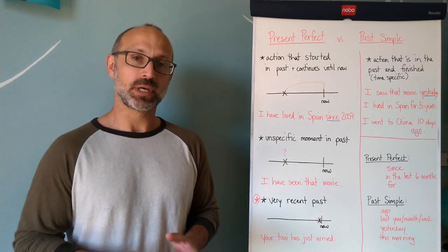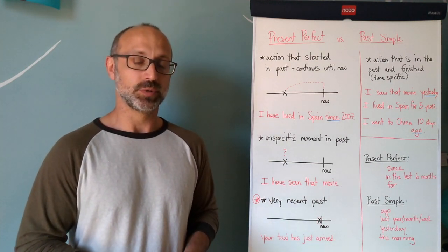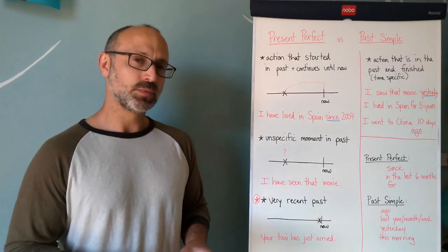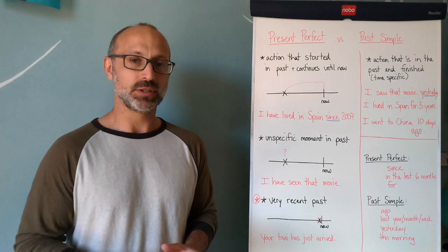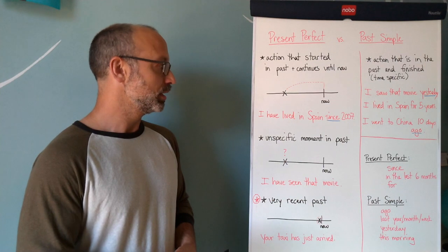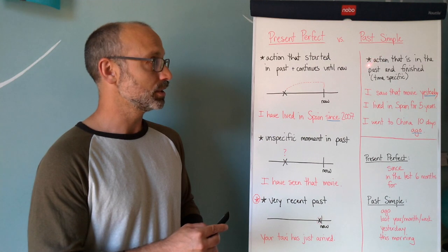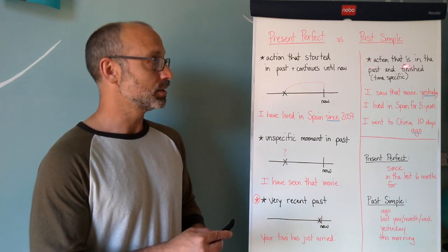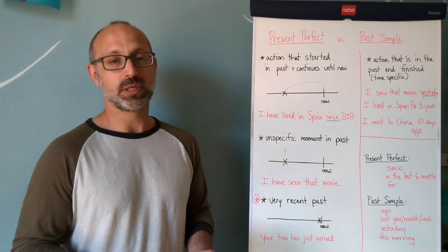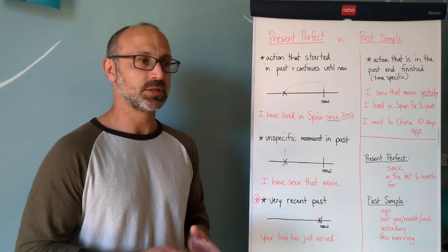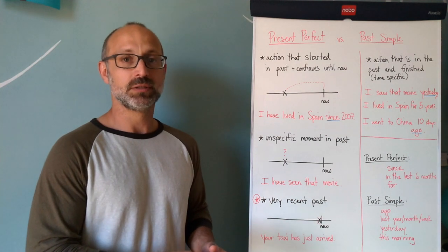So now if we get more time specific and we say, for example, last year, then we can use the past simple. All right, so this is one of the big differences between the present perfect and the past simple, and where a lot of people tend to use it incorrectly. All right, so let's go up here for a minute, okay, the past simple, and this is what I just explained, okay? We can use it for an action that's in the past and finished, all right, but that's time specific. All right, generally when we speak in the past simple, we use specific time expressions, or we reference the time that it happened to some degree.